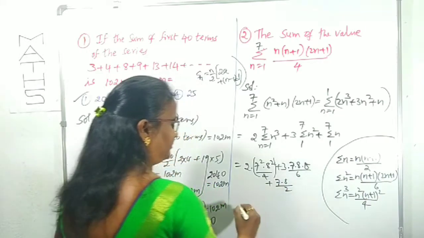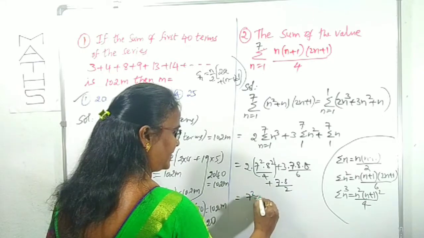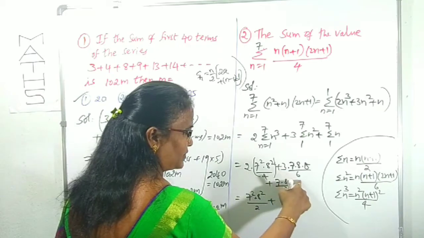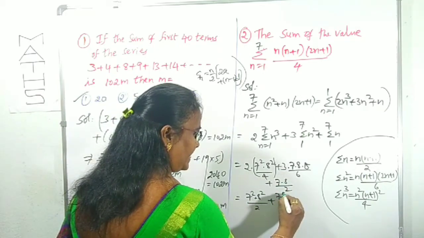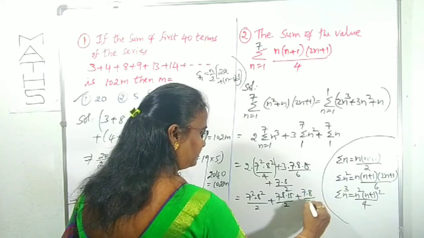Now this 2 into, cancel here, 7 square into 8 square by 2 we get for the first term. Second term also: 3, 2 sixes, 7, 8, 15 by 2. Third term 7 into 8 by 2.